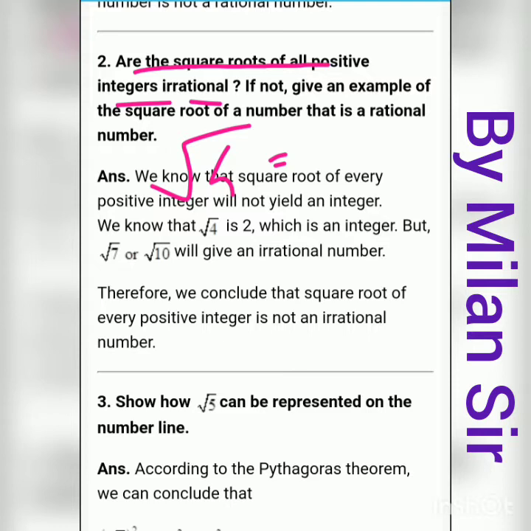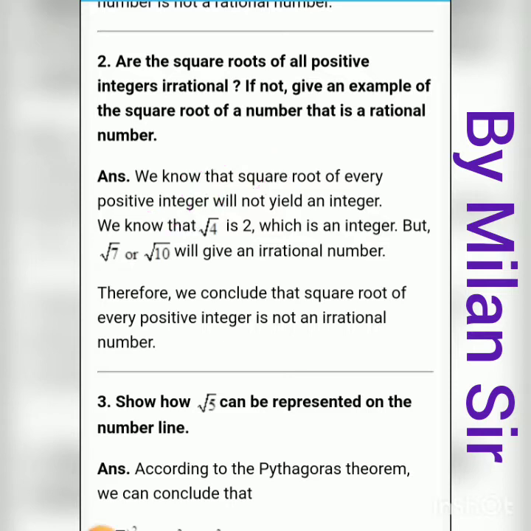If we think about 4, that means a perfect square number, then the square root of 4 is 2, right? The square root of 4 is 2, and 2 is a rational number. This is not an irrational number. When we get an irrational number, if in under root we have prime numbers, meaning 2, 3, 5, 7, then it becomes an irrational number.